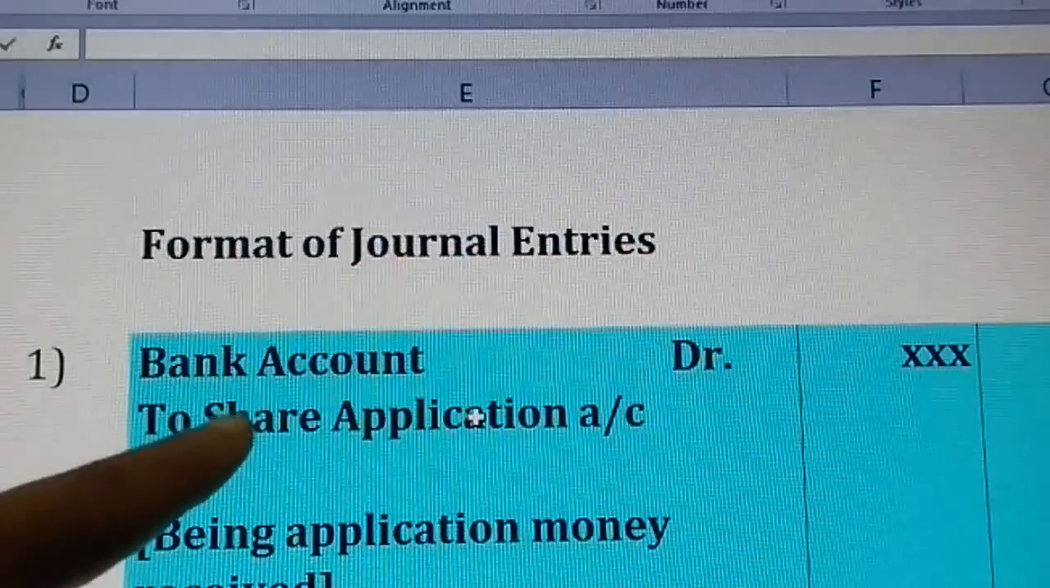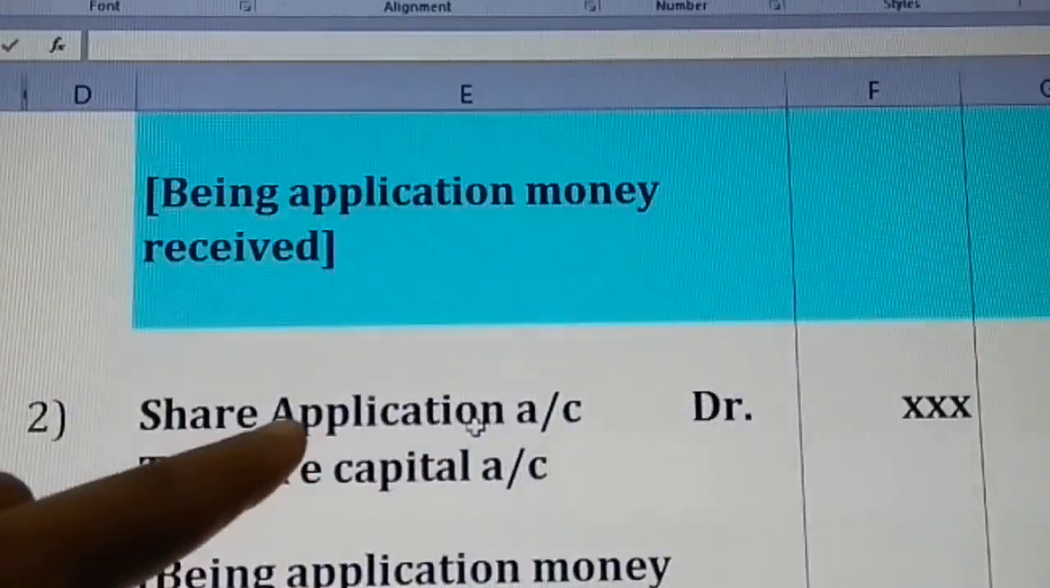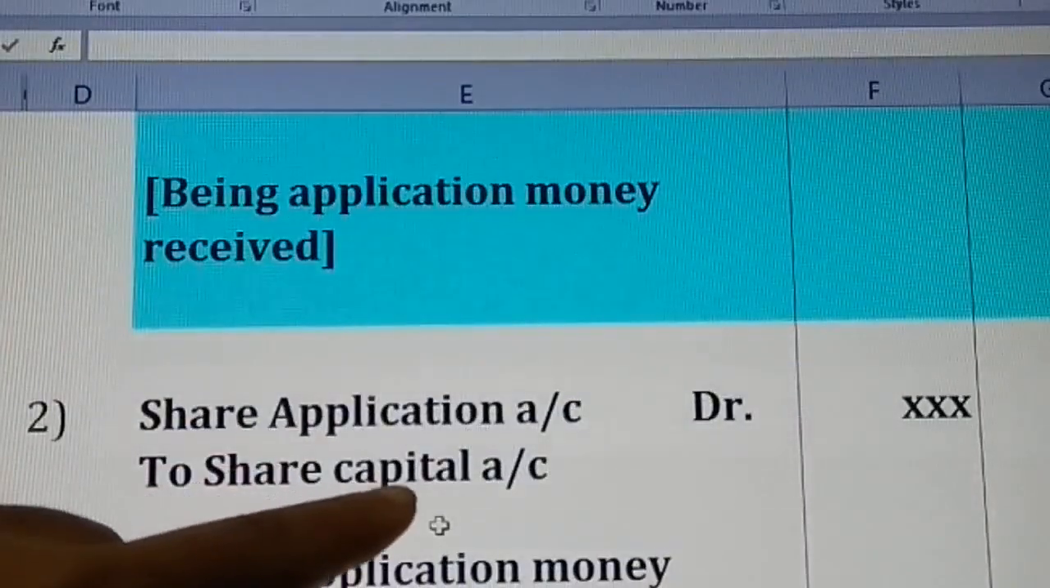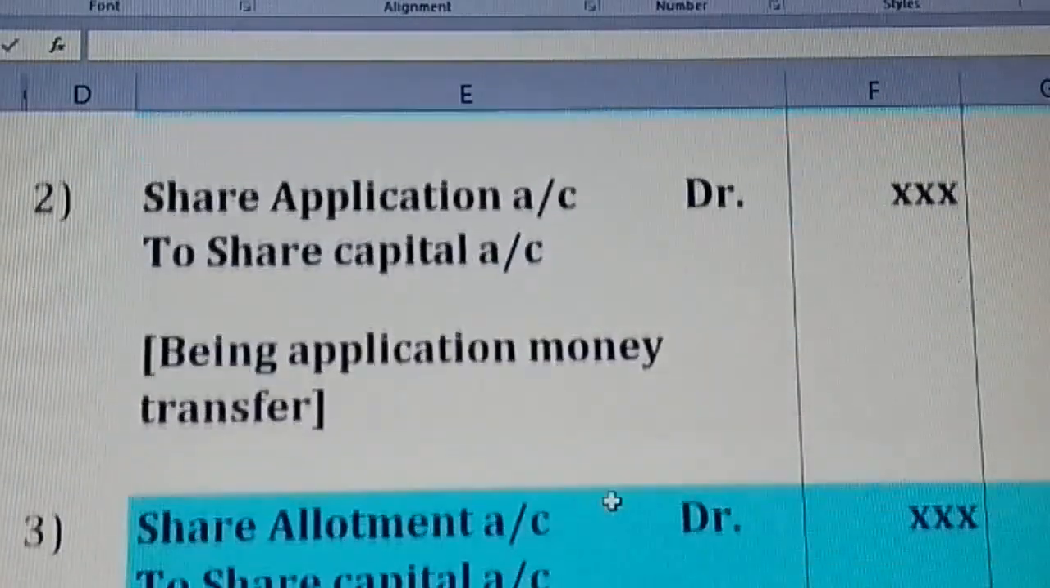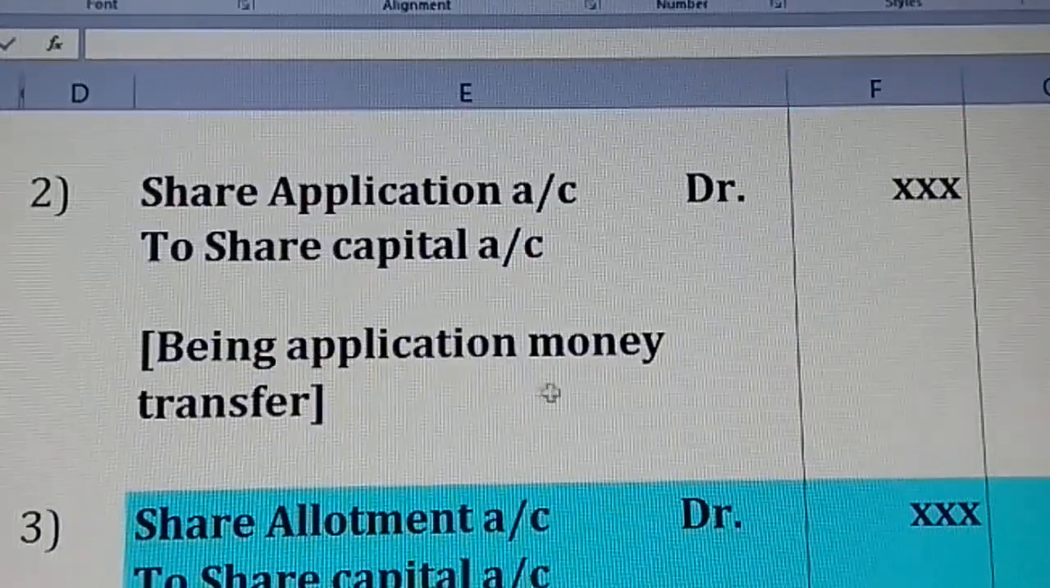Just observe, what is credited here is debited first and you are transferring to share capital account. So the narration is being application money transferred.